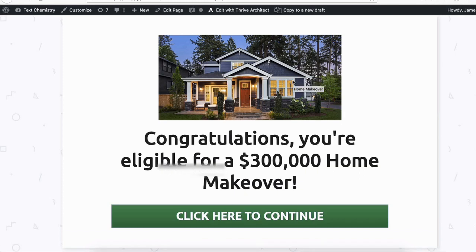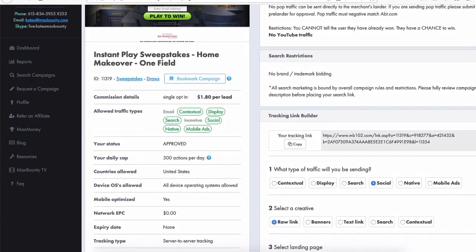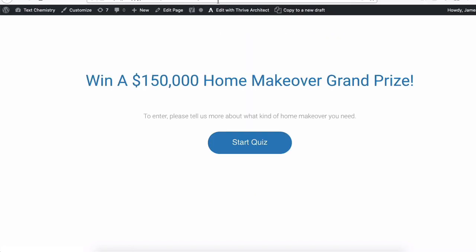And now they're forwarded to another page that says, "Congratulations, you're eligible for a $300,000 home makeover." They click to continue, and they're forwarded to the actual page that we specified over here, which is this page right here. So you basically have the landing page. Let's go back. Actually, it's right here, Home Makeover. This is the landing page that we're going to use, okay?